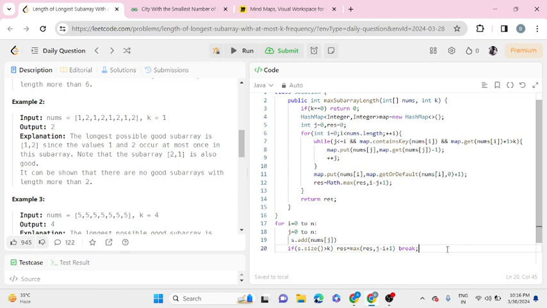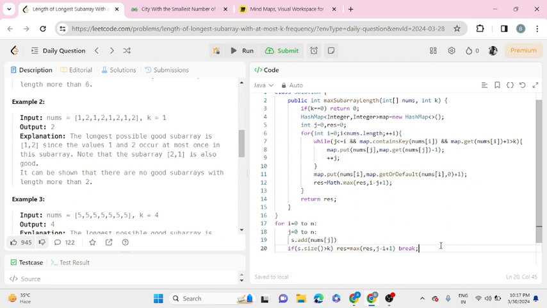As you can see, it won't fit in our constraints, it will definitely give a time limit exceeded error. In this code, we are considering each index, and from each index finding the longest subarray. So why not do something better?